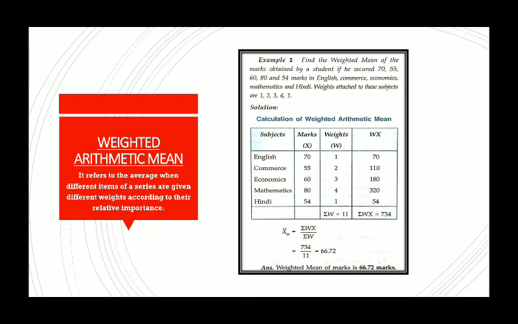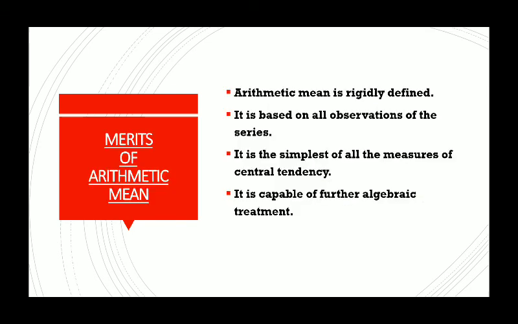Weighted average is also very important because different variables are given different weights nowadays and accordingly we need to calculate that. Moving to the last part of this chapter, which is merits and demerits. Merits of arithmetic mean. What are the advantages which arithmetic mean is having? The very first is certainty. Yes, arithmetic mean is rigidly defined. So its value is always definite and certain. There's no scope of uncertainty in the calculation of mean.